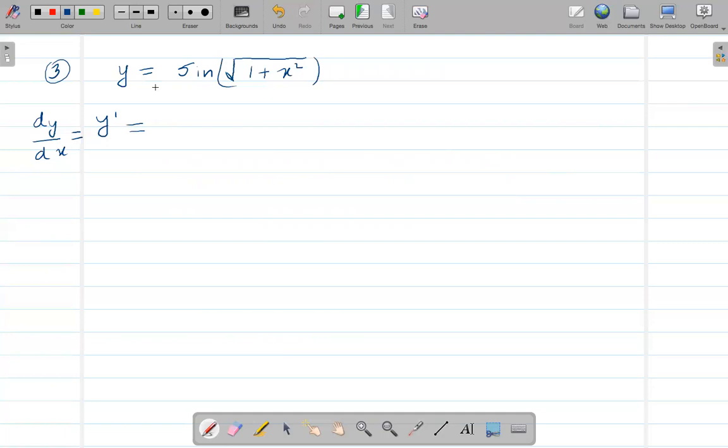first I have to find the derivative of this whole thing, right? So that means I need to take the derivative of sine. So if y is equal to sine x, then y prime, when you take the derivative of sine, is cosine x. Okay, again, I have talked about this in the last video.